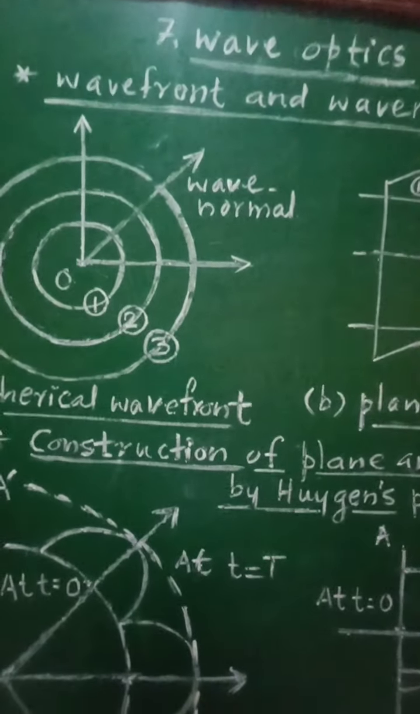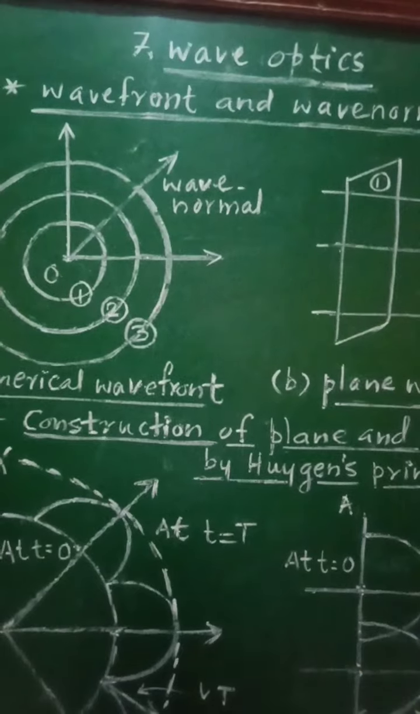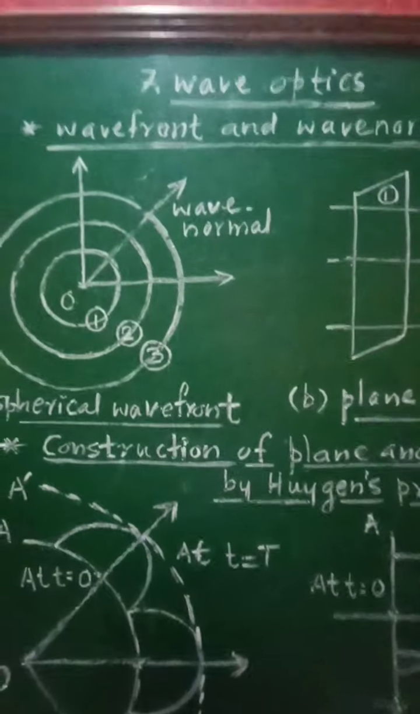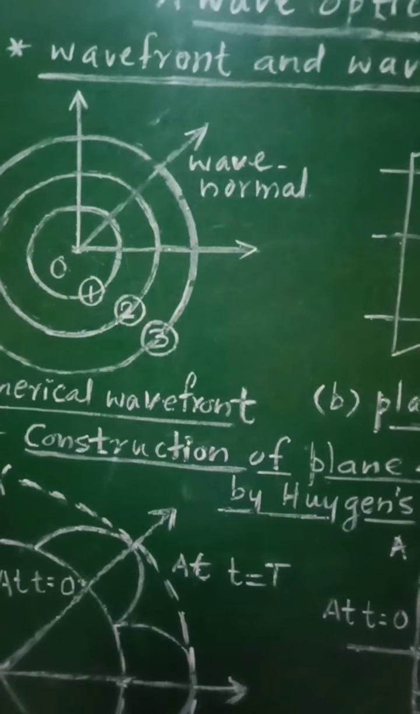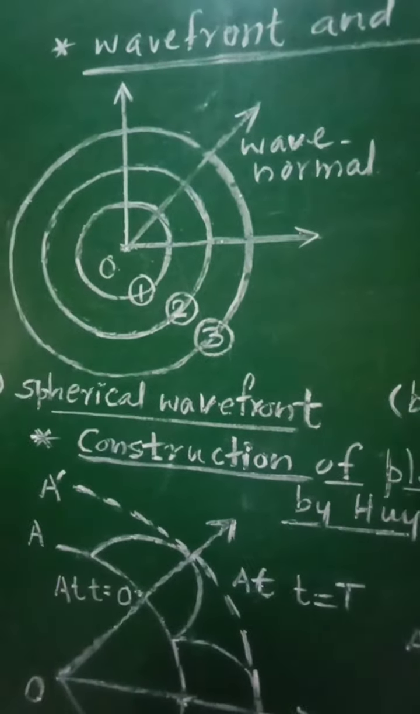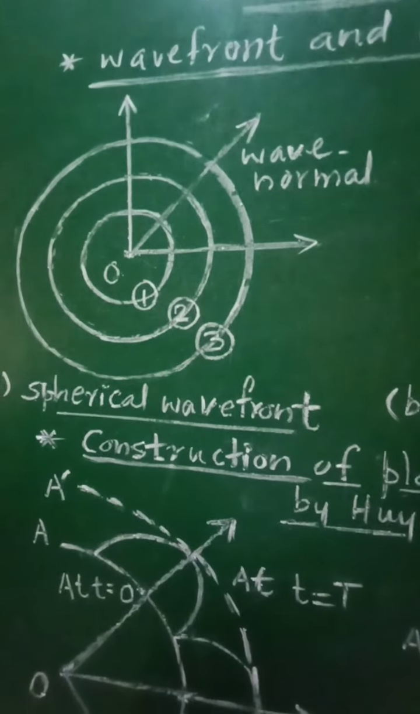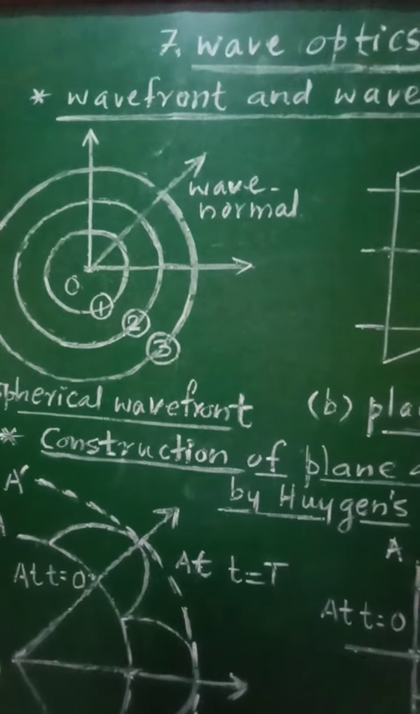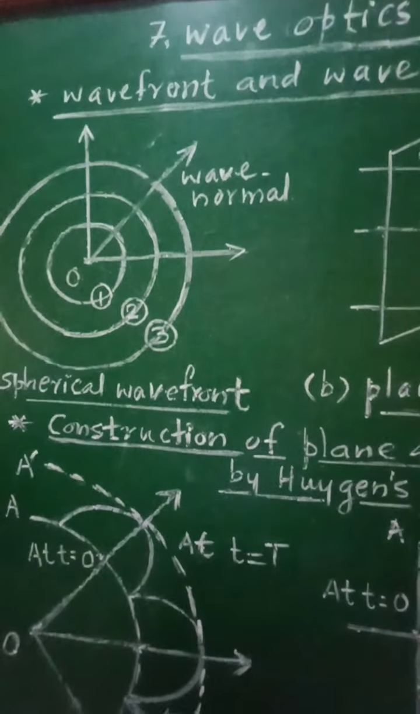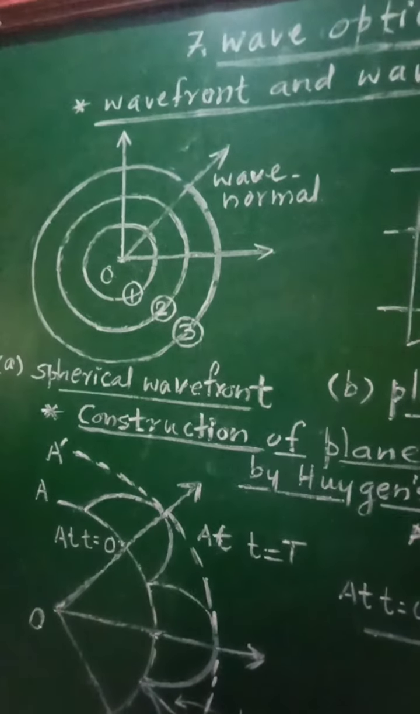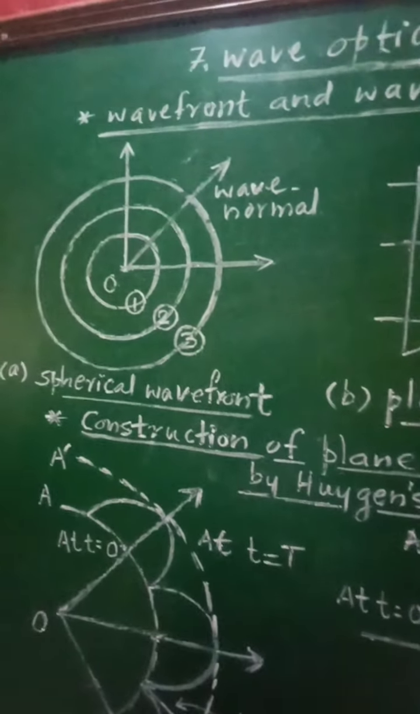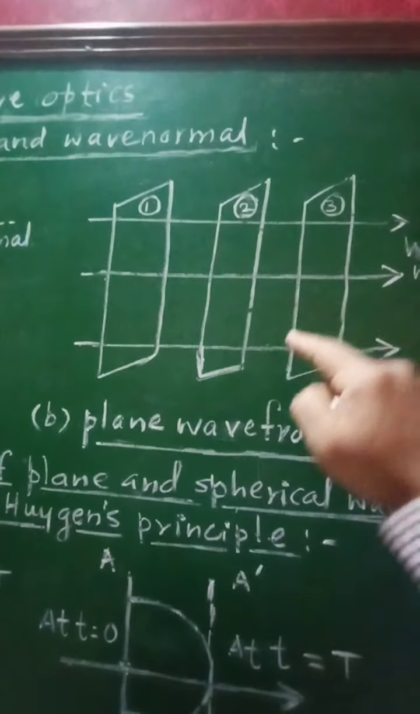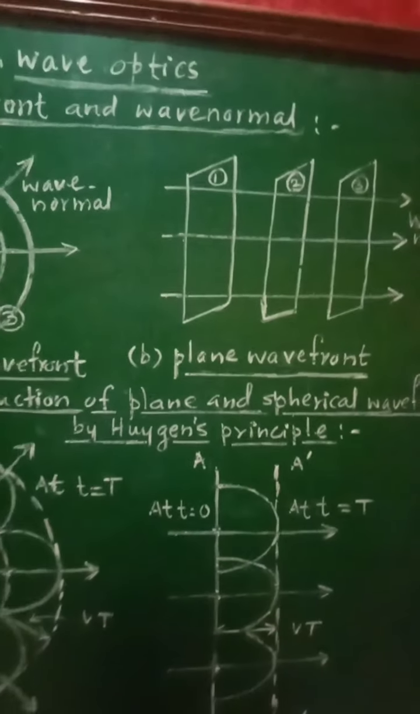The locus of all the points which are in the same phase, that is which are in the same state of vibration, is called as wavefront. So the locus of all the points of the medium to which the waves reach simultaneously, so that all the points are in the same phase, is called as a wavefront. There are three different types of wavefront, that is spherical wavefront. This will give rise to spherical wavefront. This is the plane wavefront, and third one is cylindrical wavefront.